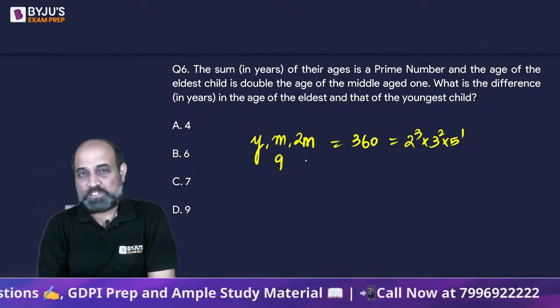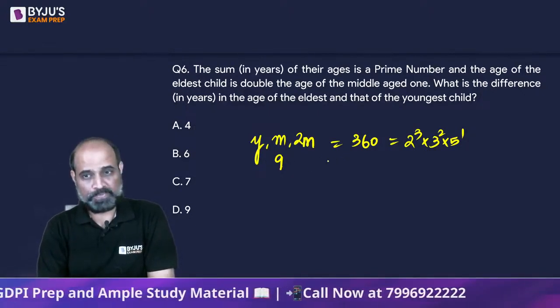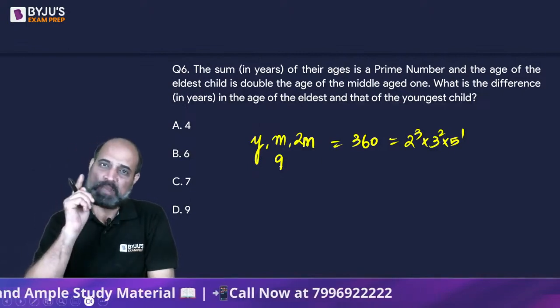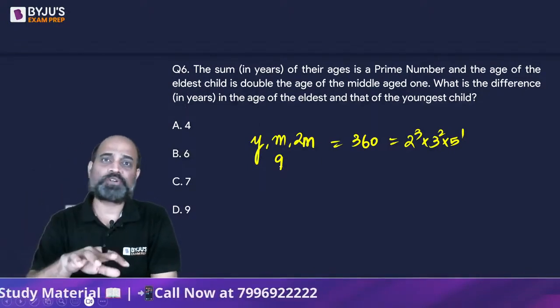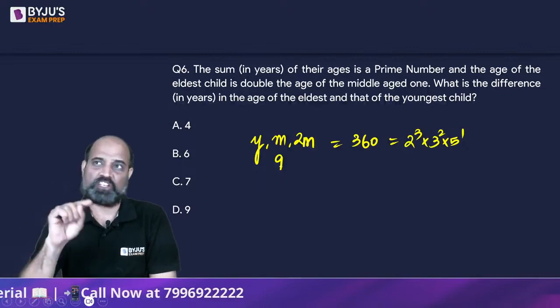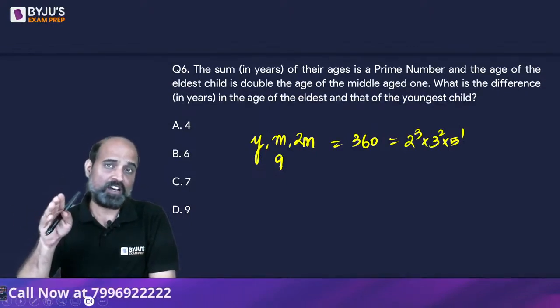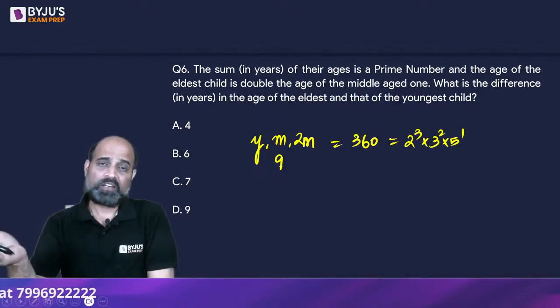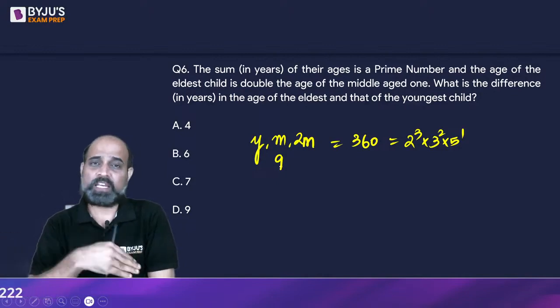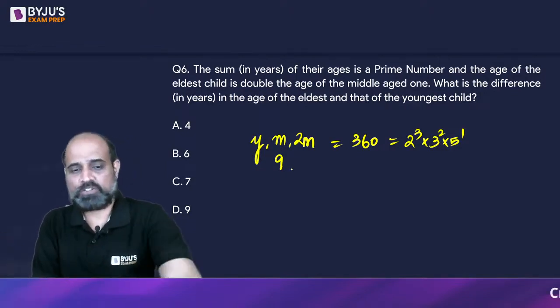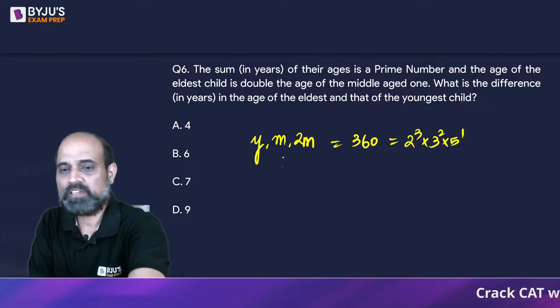If I take m as 5, that will also not do. What I can do is take in m a 2 or a 3 or both of them. Now I can't take just a 2 because the age is more than 2, right? It can't be less than 3. So the smallest that I can take is 3.